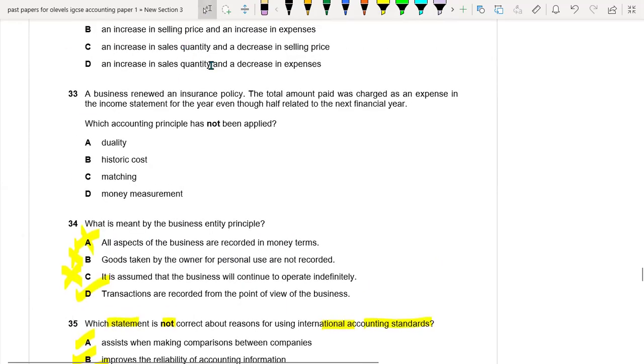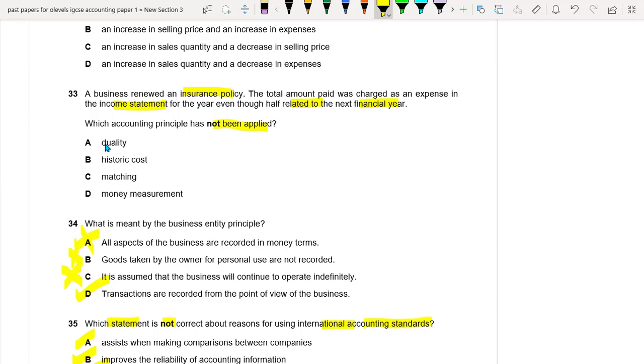Okay. MCQ number 33. A business renewed an insurance policy. The total amount paid was charged as an expense in the income statement for the year end, though half related to the next financial year. Which accounting principle has not applied? So basically we paid some insurance in advance, but we should not include the advance payment in the profit and loss statement, but we did record that. So which principle is not applied here?